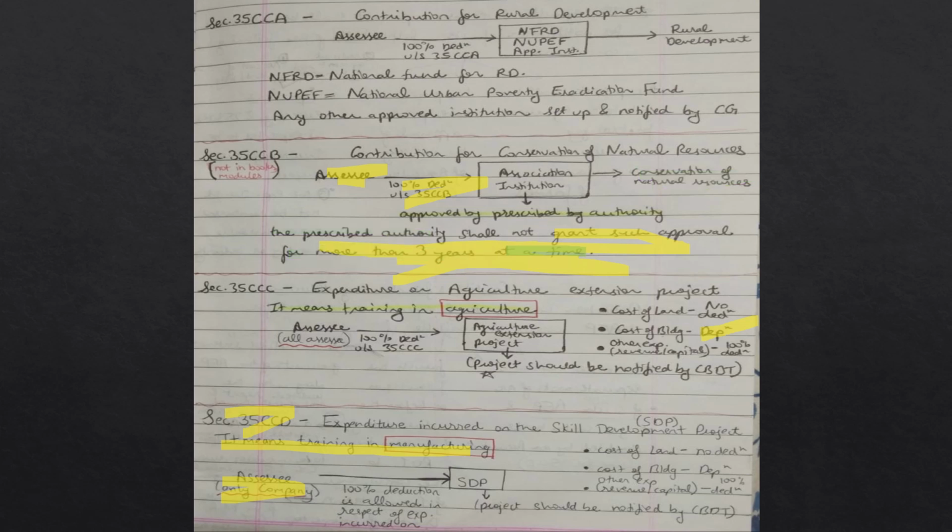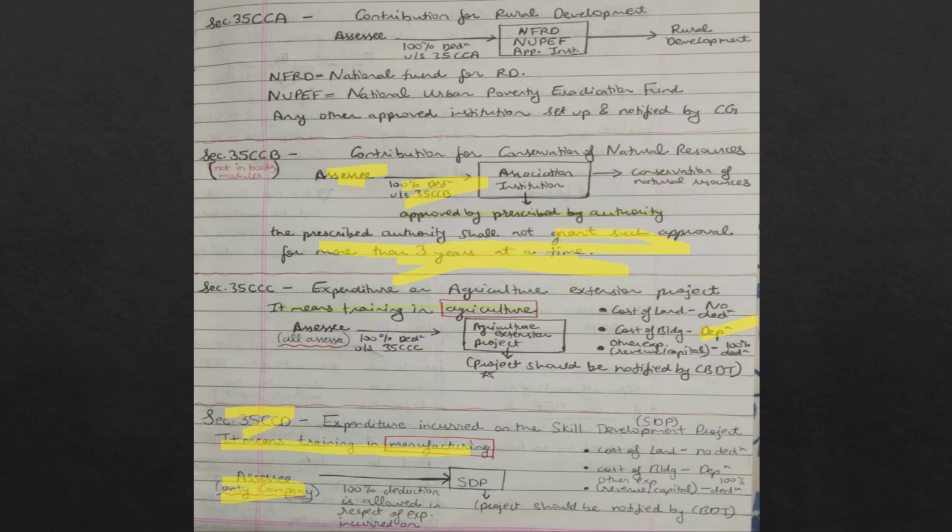So quickly we will revise this section again. Section 35CCB, contribution for conservation of natural resources. Any assessee who contributes to any association or institution for conservation of natural resources will get 100% deduction under section 35CCB. The prescribed authority shall not grant such approval for more than 3 years at a time. The institution or association shall be approved by the prescribed authority.